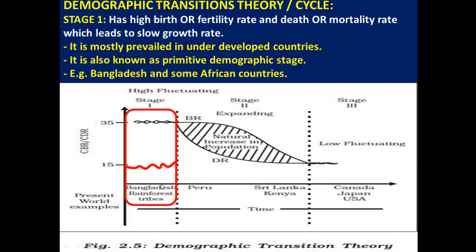Right now, countries such as Bangladesh and some of the African countries are in the first stage. Why? Because these countries are socially and economically very poor. Because of that, they have a high birth rate and high death rate. So this is about the first stage, or first transition.